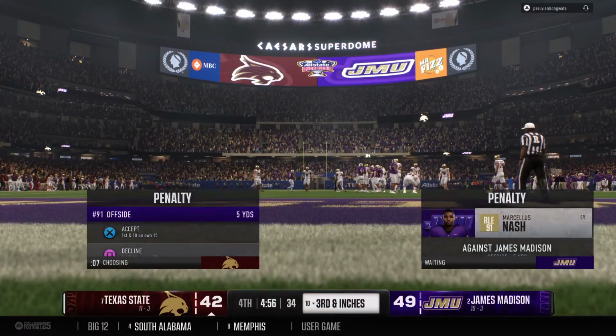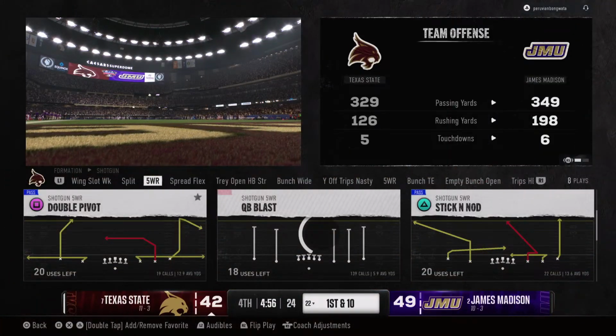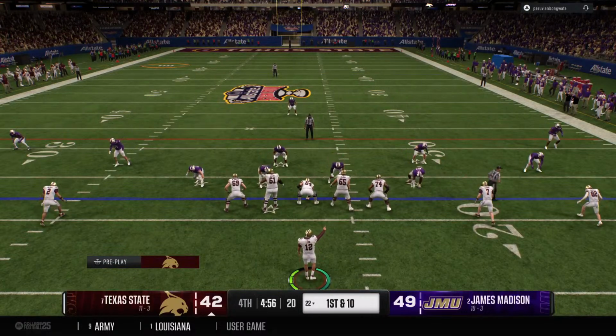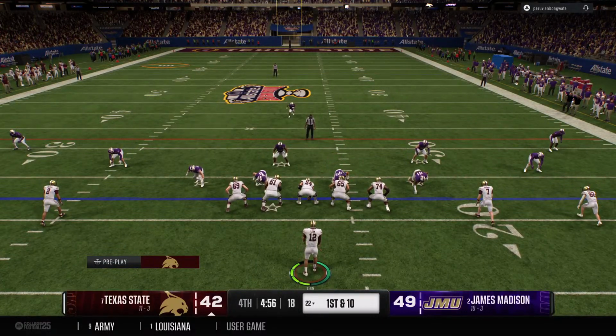Let's see what that's about. The defensive penalty is declined. Offense very happy to take the result of that play. Critical mistake for the defense sets up a 1st and 10 now for the offense.